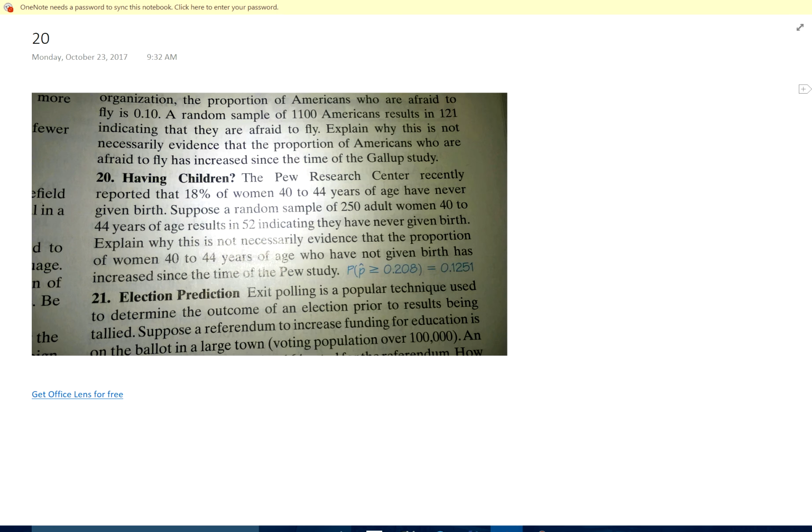All right, 20. Having children, 18% of women 40 to 44 have never given birth. Okay, so p is 18%.